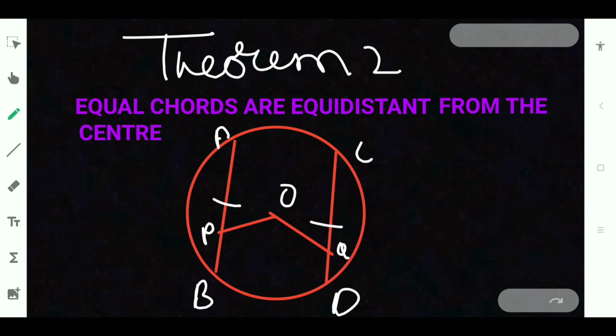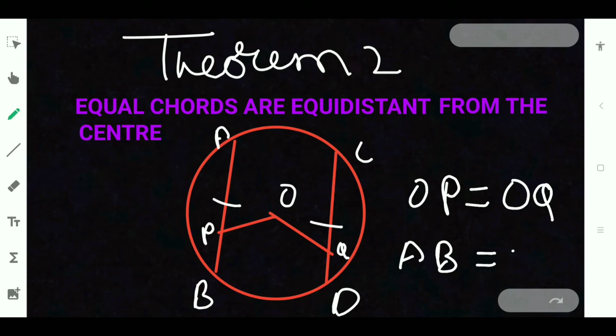It meant that OP is equal to OQ when AB is equal to CD. Means when these two chords are equal, the distance from the center is also equal.